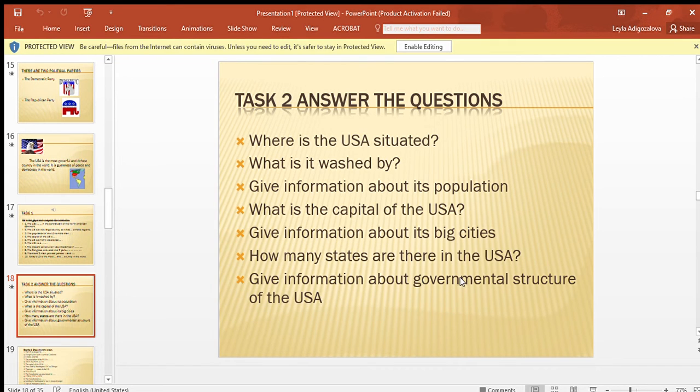Give information about the governmental structure of the USA. The United States of America is a federal republic consisting of 50 states, each of which has its own government. It is governed by the Congress and the President. And the Constitution of America was proclaimed in 1787. So it was the last question that we answered.